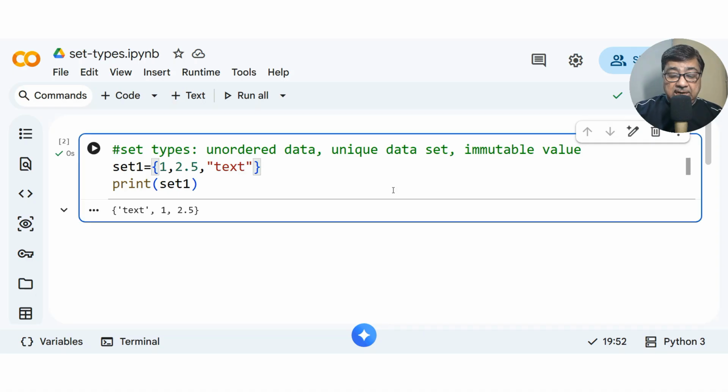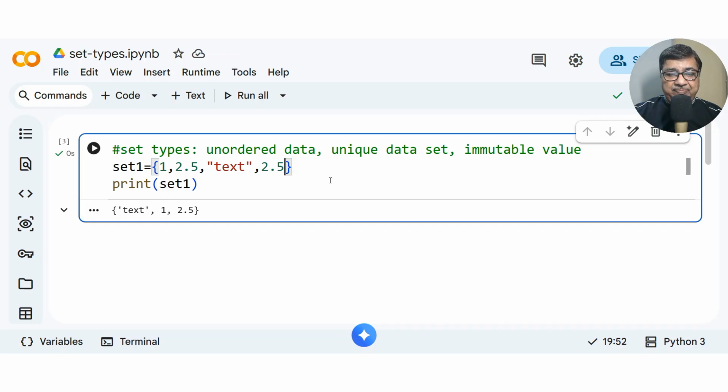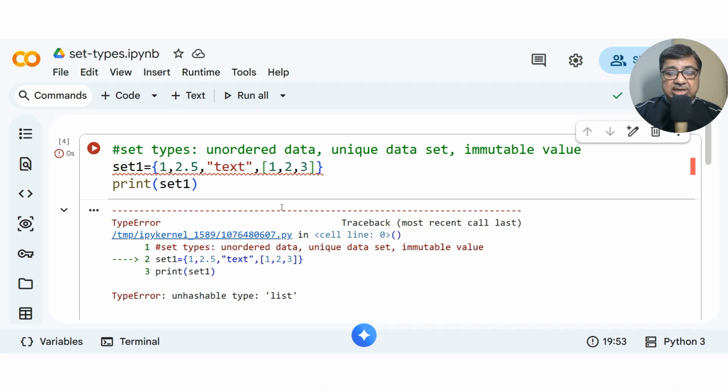If I put any value again in this set, say I put 2.5 again, then also the uniqueness of it will be maintained. Another point is I cannot put a mutable value, like I cannot put a list within this set. Just see, if I put a list within this set, it will give an error because unhashable data type.